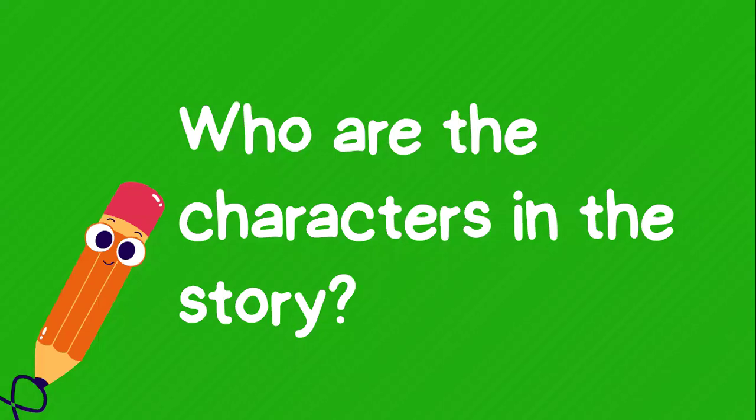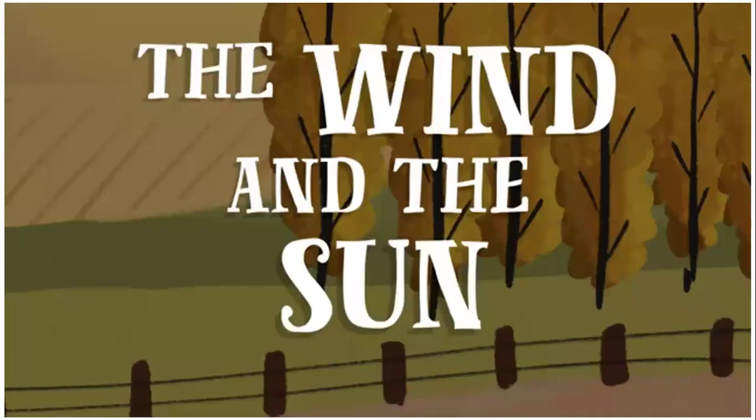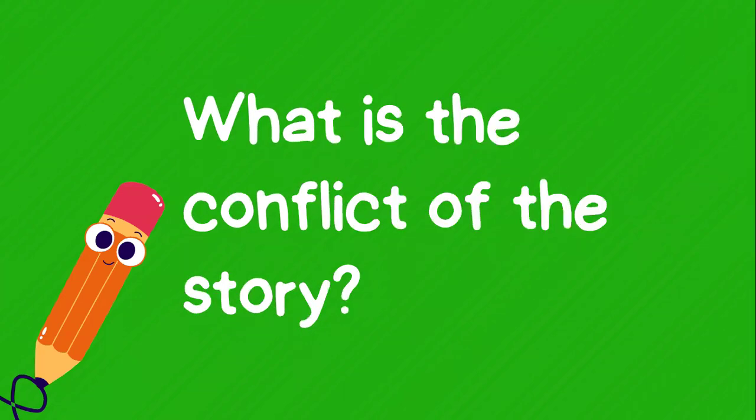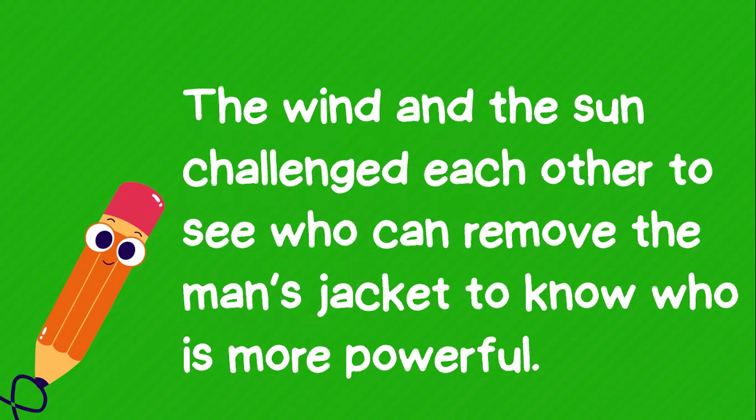So, who are the characters in the story? The wind, the sun, and the man. Did you get it correct? Okay, so the next question is, what is the conflict of the story? The wind and the sun challenge each other to see who can remove the man's jacket to know who is more powerful. Did you get it right?